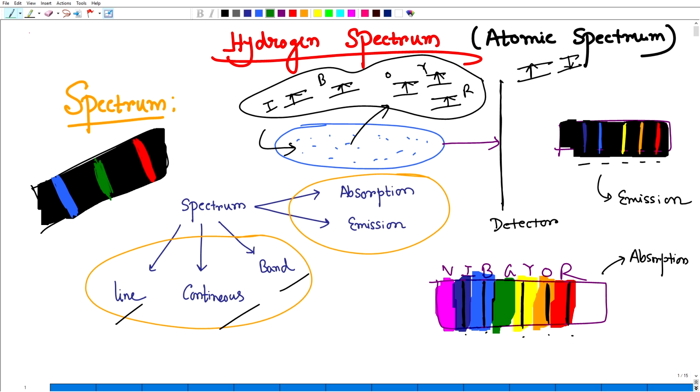Now we will discuss the series. We have already discussed it, but I will summarize the series, and then we will move into the ionization energy and ionization potential part. I think in this part, let me stop here. In the next part, I will start from the Balmer series of the hydrogen spectrum. Then we will discuss Paschen, Brackett, Pfund and everything, and then we'll explain those results by Bohr's atomic model, and that is the beauty of Bohr's atomic model, and then we'll discuss the drawbacks. So let me stop here. We'll catch up again from here in the next part. Thank you.